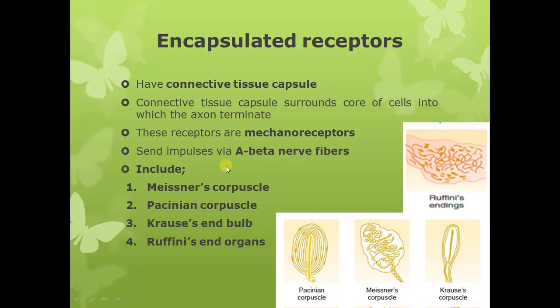Now mechanoreceptors include the Meissner's corpuscles, Pacinian corpuscles, Krause end bulb, and Ruffini endings. So in encapsulated receptors, we have 4 receptors: Meissner's corpuscles, Pacinian corpuscles, Krause end bulb, and the Ruffini endings. Here are the diagrams of all these 4 receptors. These are the Pacinian corpuscles, these are Meissner's corpuscles, these are the Krause corpuscles or the Krause end bulb, and these are Ruffini endings.